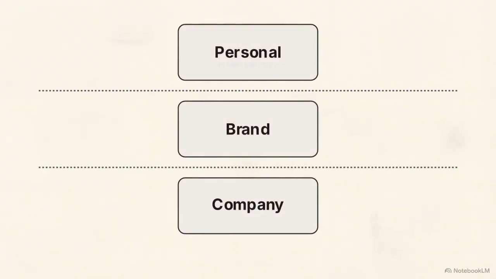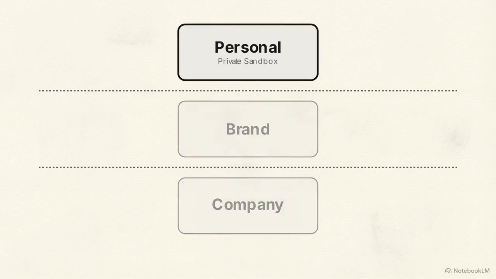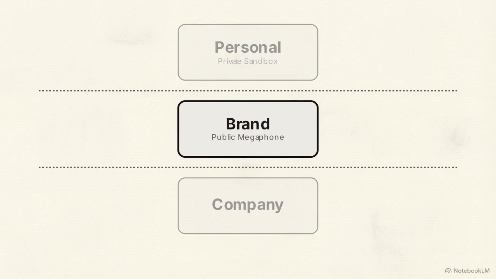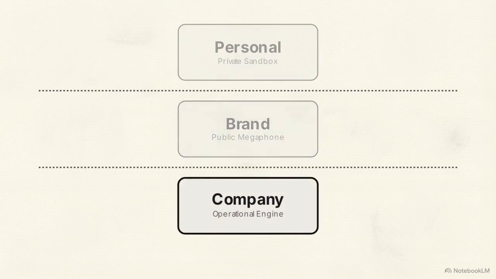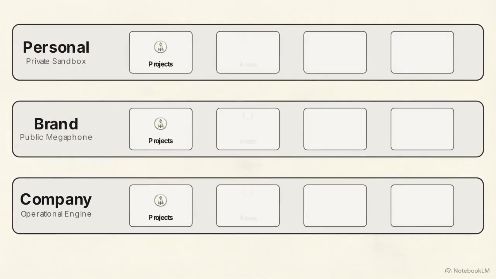The personal workspace is your private sandbox for raw thoughts. The brand workspace is your megaphone for public content. And the company workspace is your operational engine for team collaboration. Inside these workspaces, look at the internal structure. You are allowed only 4 folders: projects, areas, resources, and archives.